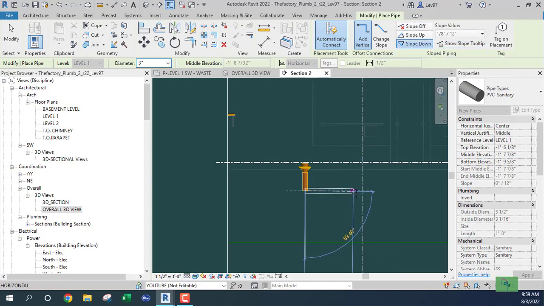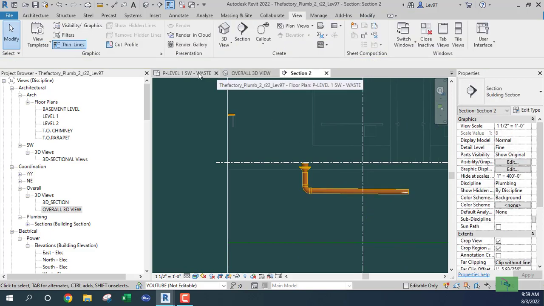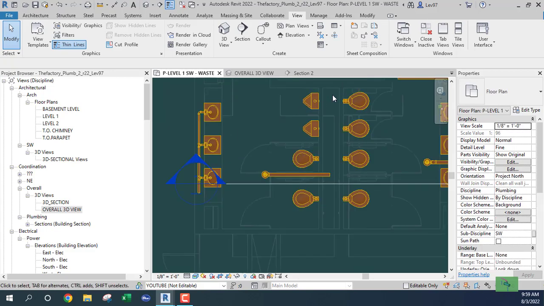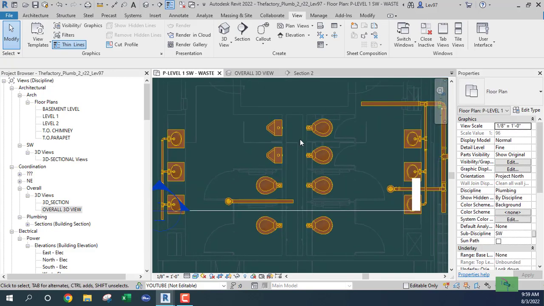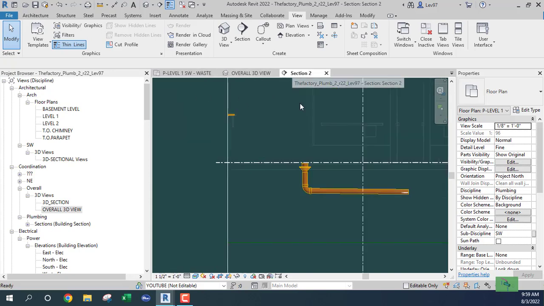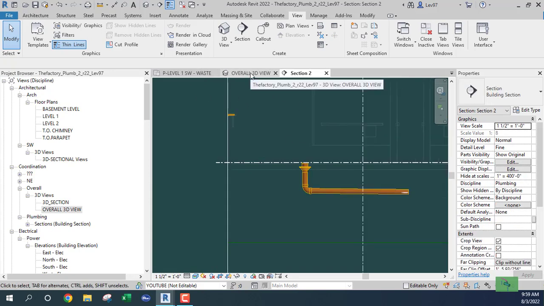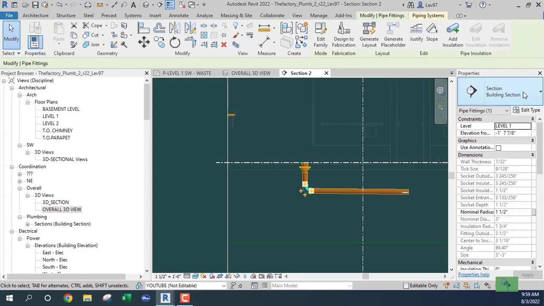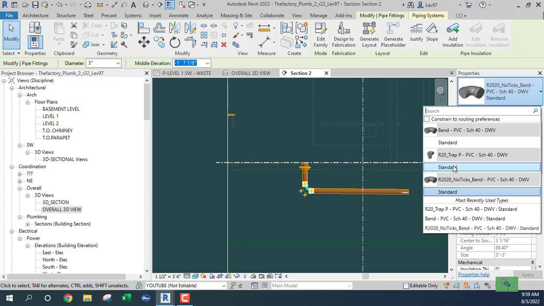Let's slope. Let's just have some fun. Because usually you shouldn't have to be sloping anything. Usually when it's this tight in here for Revit purposes, because the contractor is gonna slope all of this anyway. But let's just have some fun. I'm gonna go back. So I know that I need to go down at least that much. Let's put this trap in here.